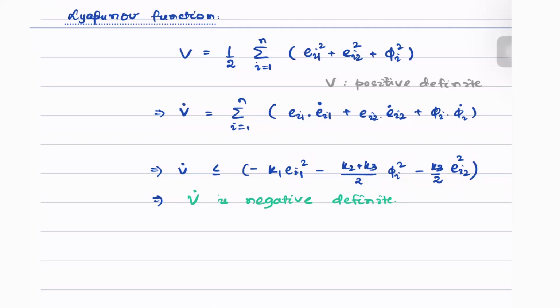Thus, our system reaches the equilibrium. All the errors go to 0, which implies that formation is achieved.